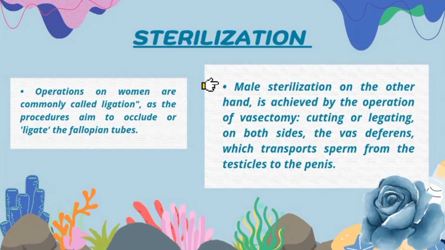Now male sterilization, on the other hand, is achieved by the operation of vasectomy, cutting or ligating on both sides the vas deferens, which transports sperms from the testicle to the penis. Now vasectomy or vasoligation is an elective surgical procedure for male sterilization or permanent contraception. During the procedure, the male vasa deferentia are cut and tied or sealed so as to prevent sperm from entering into the urethra and thereby prevent fertilization of a female through sexual intercourse.